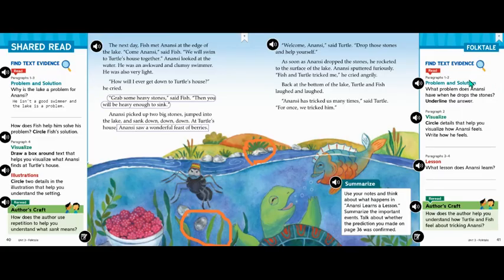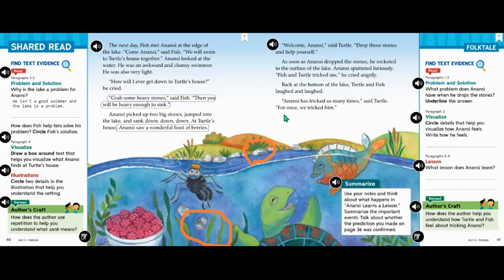This question is going to focus on paragraphs 1 and 2. This one's on problem and solution. It says, what problem does Anansi have when he drops the stones? Underline the answer. Well, when Anansi is told to drop those stones, it says that he rocketed to the surface of the lake.